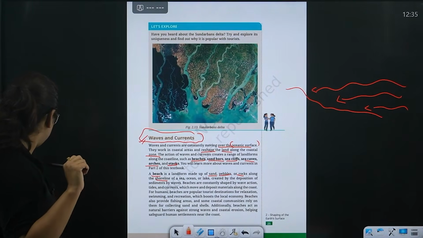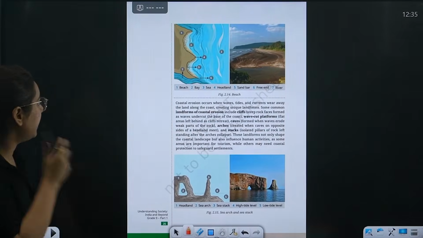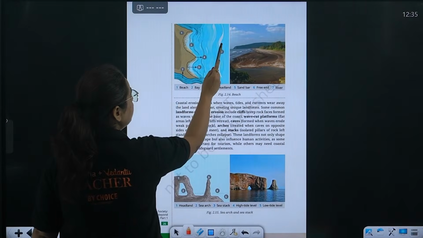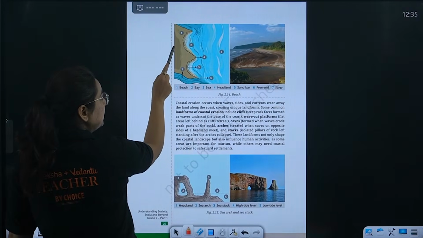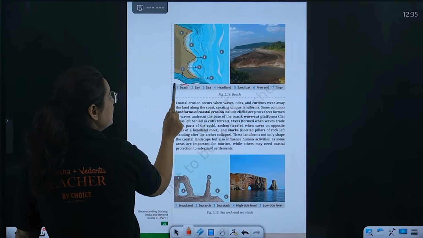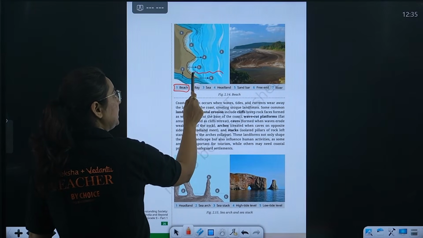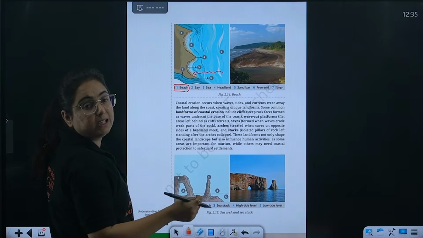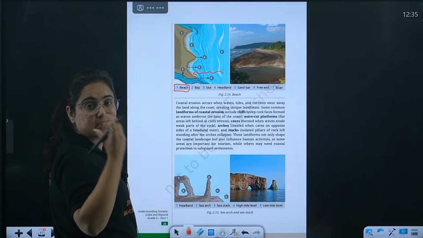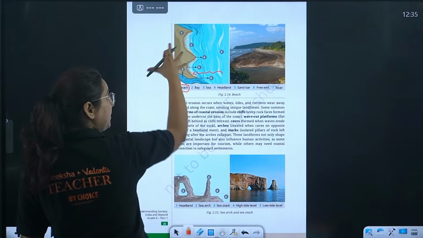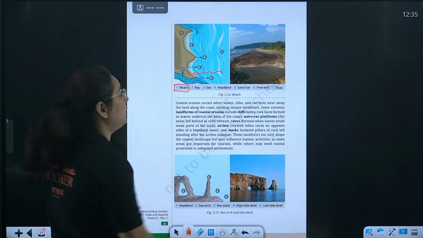See the picture that is given here. This is the ocean, and this is, beta, what? This is the land area. This is the beach. How is it formed? The ocean currents are bringing along with them what, beta? The sediments like sand, pebbles, getting deposited leads to the formation of a beach.